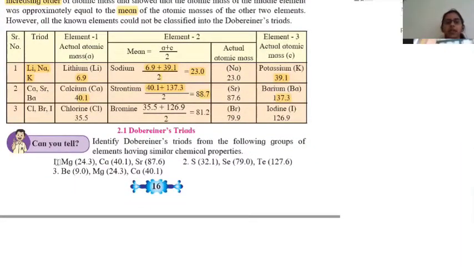Now, can you tell me whether these three groups follow Dobereiner's triad or not? Everyone, please try to solve these triads in your book and tell me which follow Dobereiner's triad and which do not. What you have to do is take the average of the first and third element.